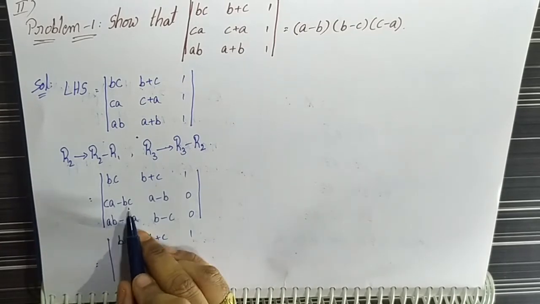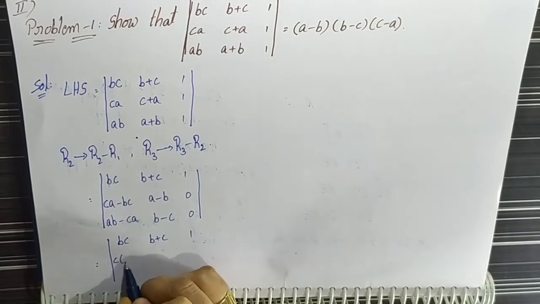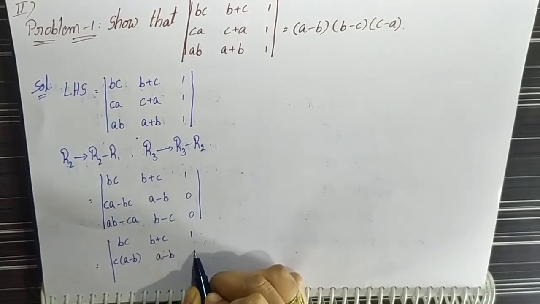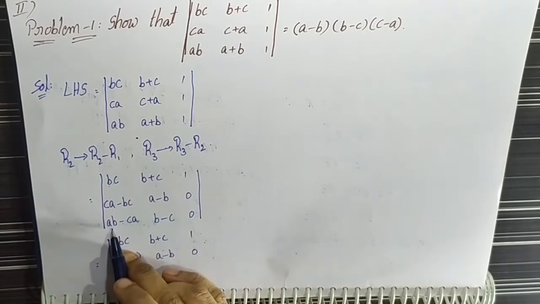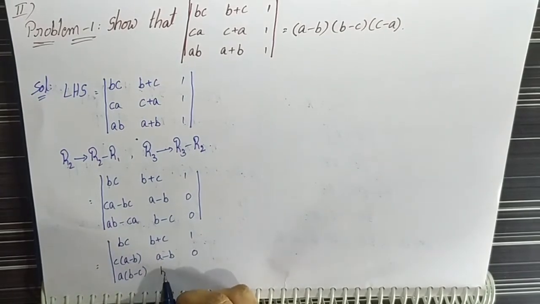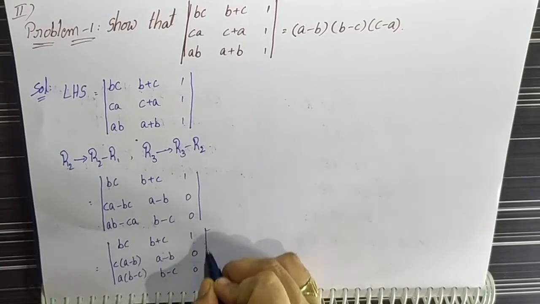Here we can take C as common in the second row: C into (A minus B), here A minus B, 0. In the third row, the first element, we can take A common: A into (B minus C), B minus C, 0.